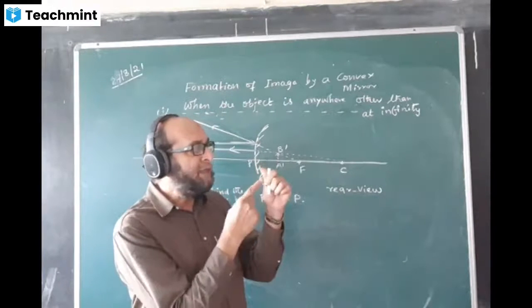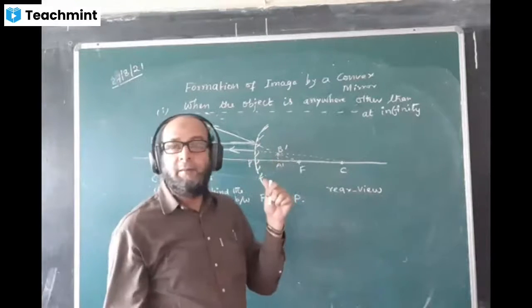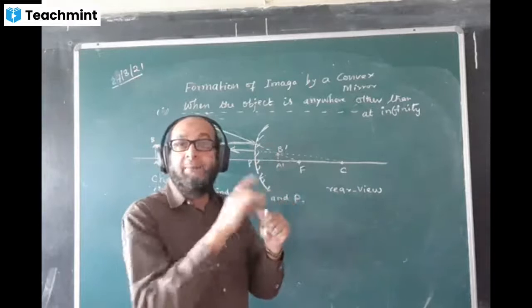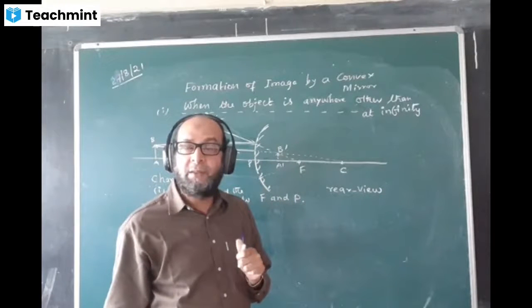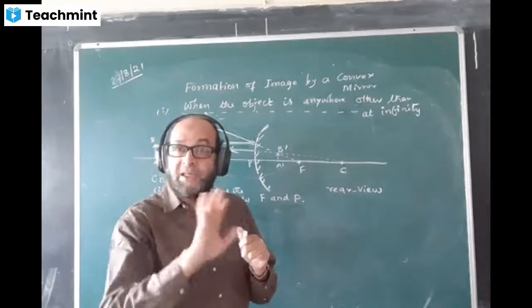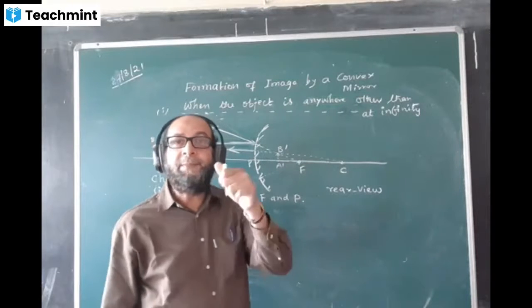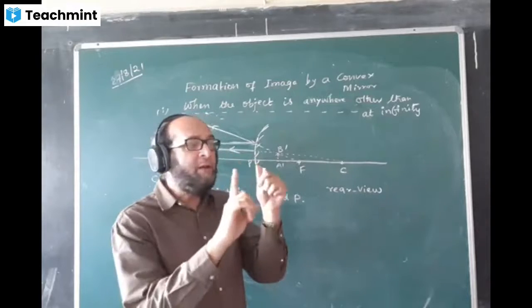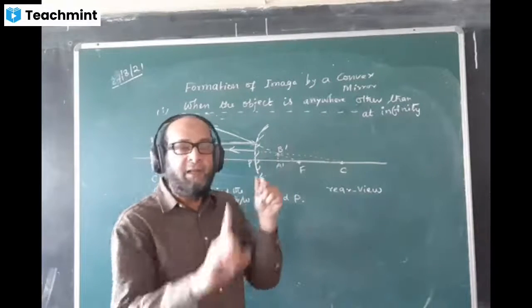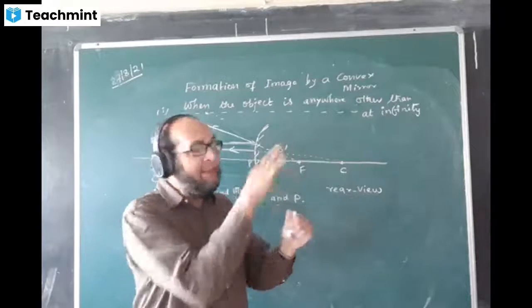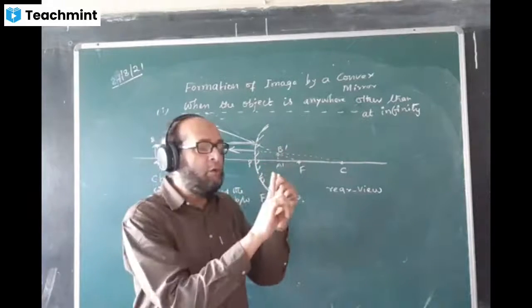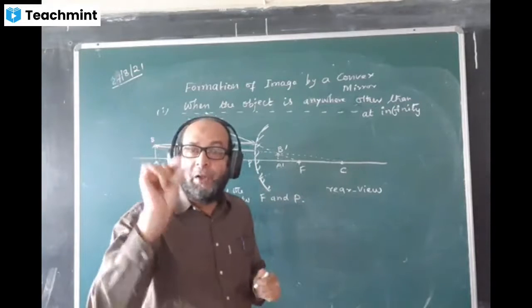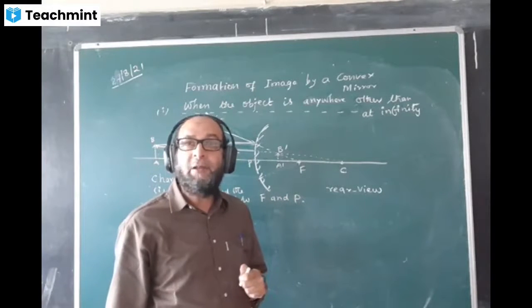In one mirror, I see the image behind the mirror, anywhere, maybe your finger is anywhere. The image is behind the mirror, but of same size. Size is not diminished. That means that mirror is the plane mirror, your looking mirror. Now I bring my finger close to another mirror and I see the image is formed behind the mirror for any position, closer also, far also, behind the mirror, but diminished, smaller. That will be convex mirror, this mirror.